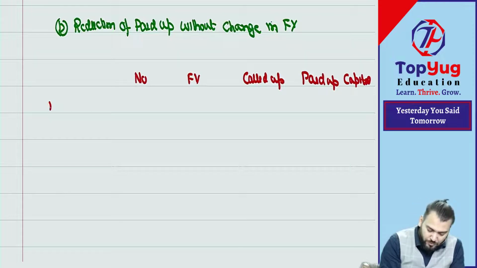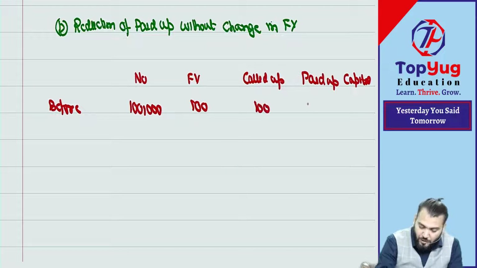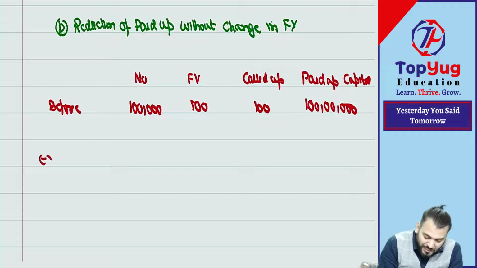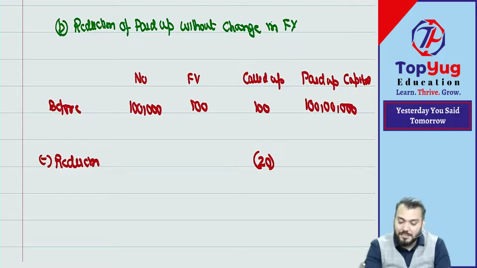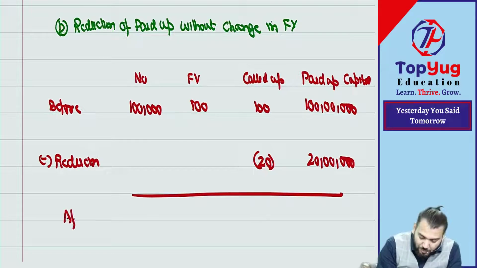Let us assume before reconstruction there were 1 lakh shares of rupees 100 each, of rupees 100 called up. So this is 100 lakh, which is 1 crore. Correct. Now less reduction. How much do they want to reduce? Suppose 20, but they don't want to change the face value. Face value will remain the same. Means how much reduction? 20 lakh reduction.